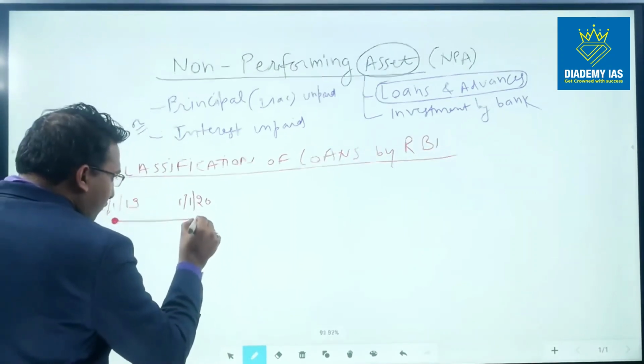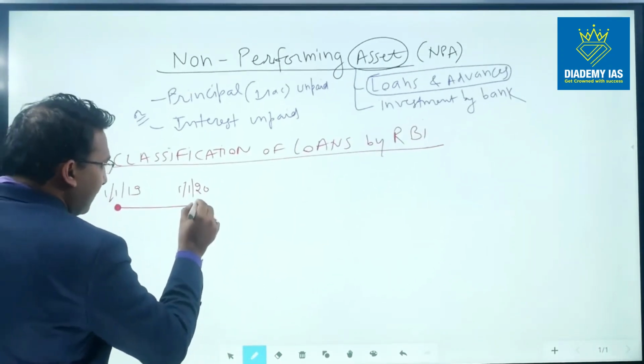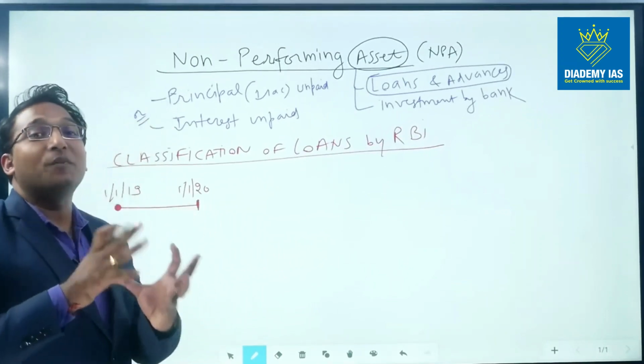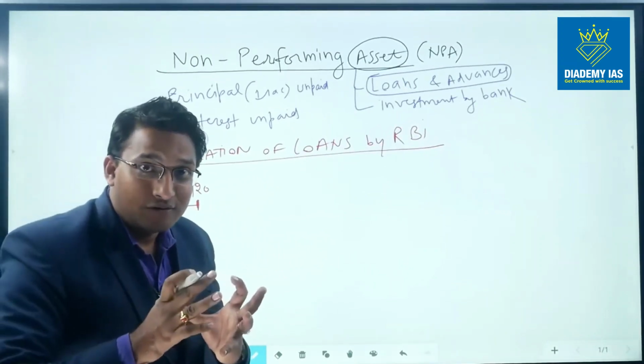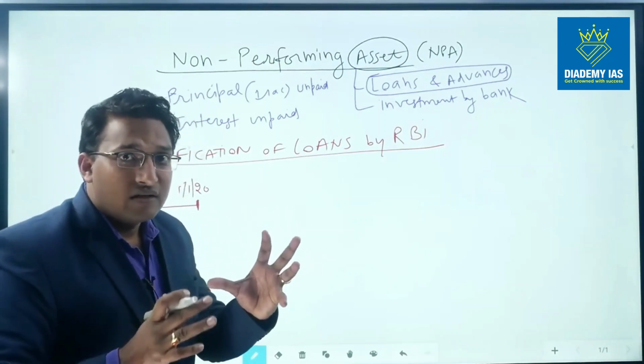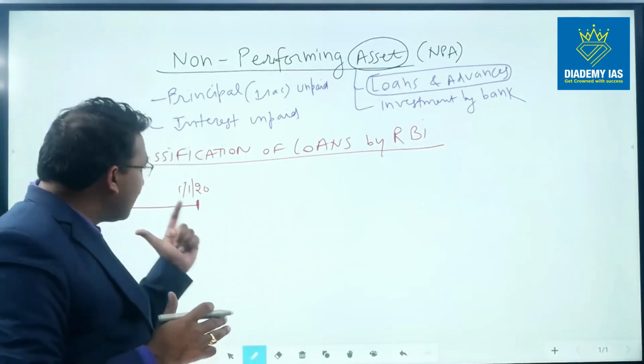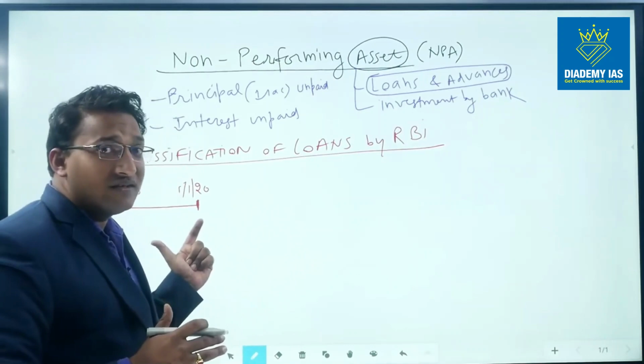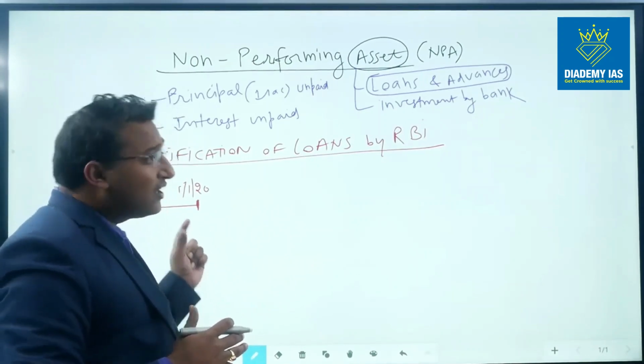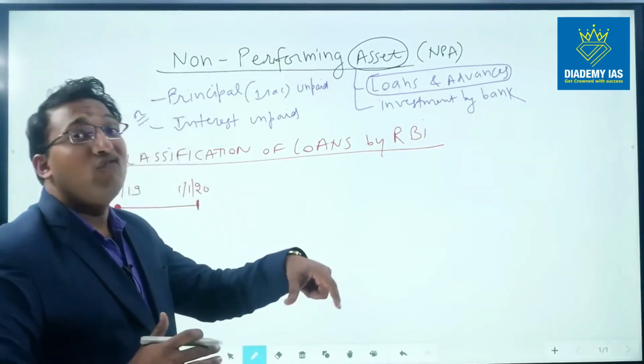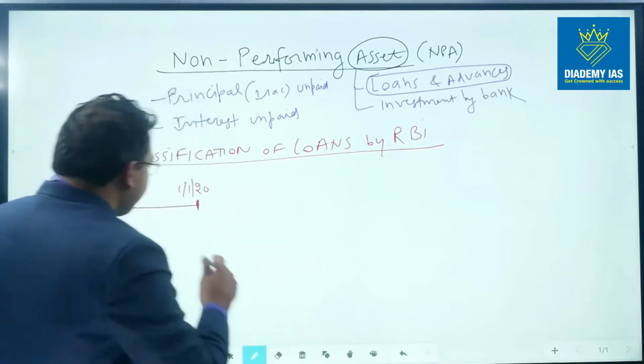On 1st of January 2020, it becomes due, but at this point it does not become overdue. So there is a difference. This is the due date. After this date, this amount will become overdue, right?